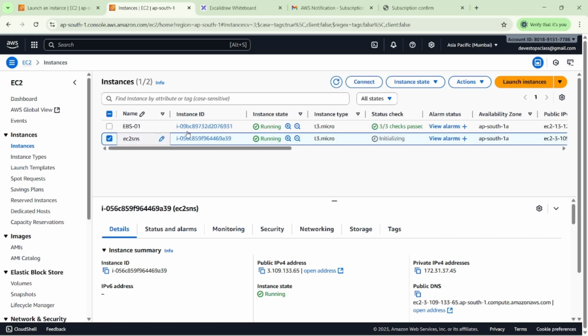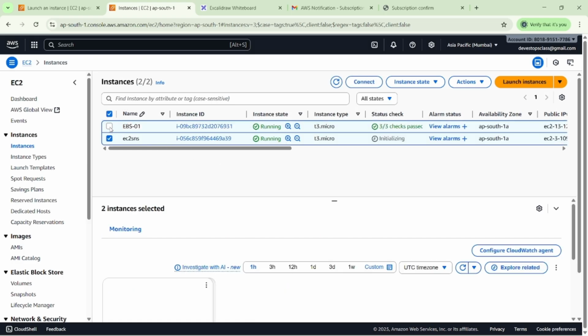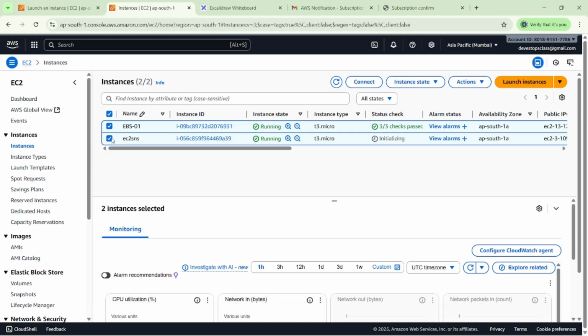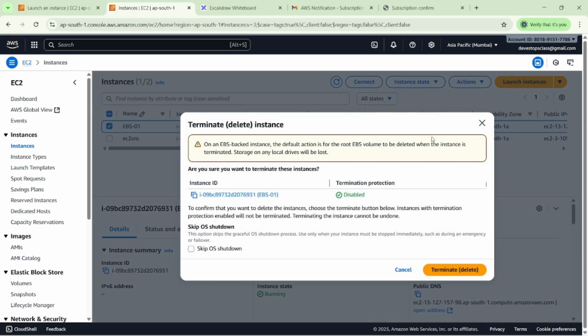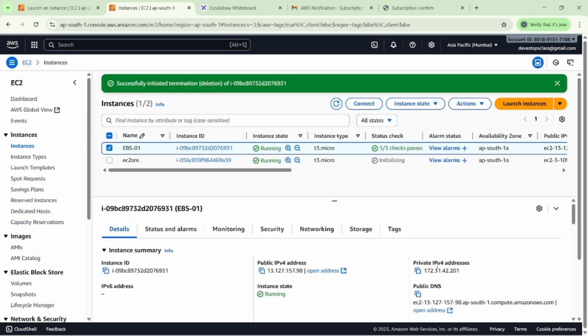It will take some time. So this one is EBS. So I think I need to delete or terminate. Okay, so you can see.